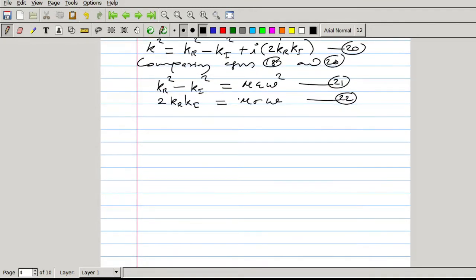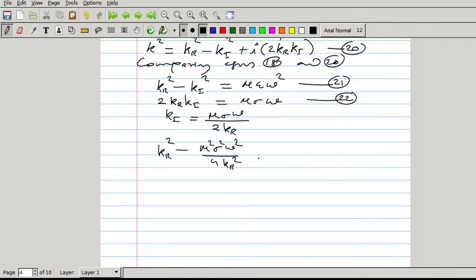Now solve these two equations for finding kr and ki. Solving these two equations, we can obtain the real part and imaginary part of the complex wave vector k. So from this equation, calculate ki. ki equal to mu sigma omega by 2 kr. Substitute that value in equation 21. This is kr square minus ki square, which is mu square sigma square omega square by 4 kr square.